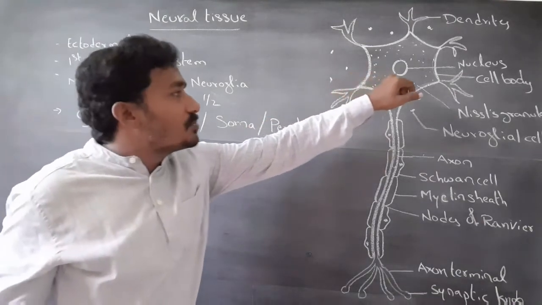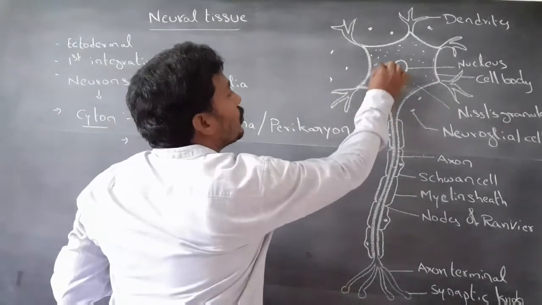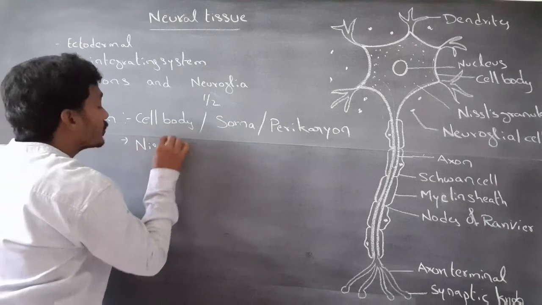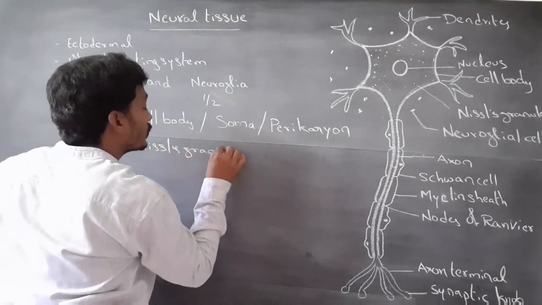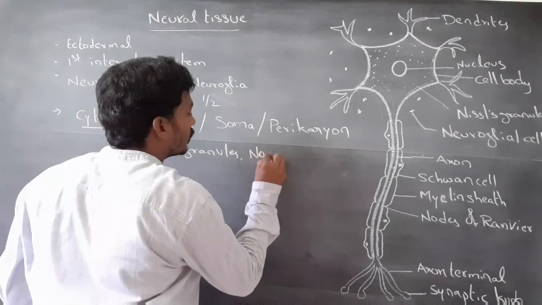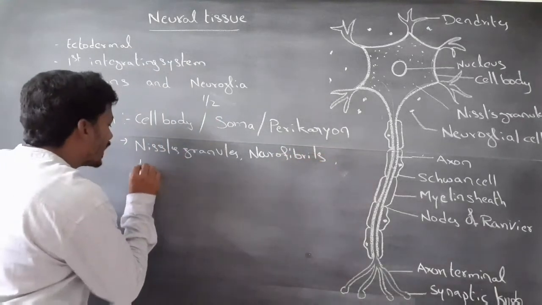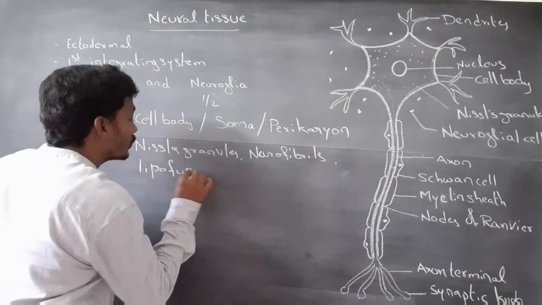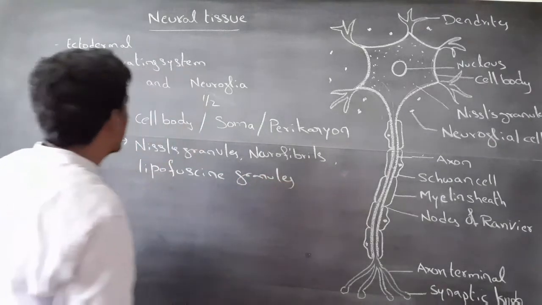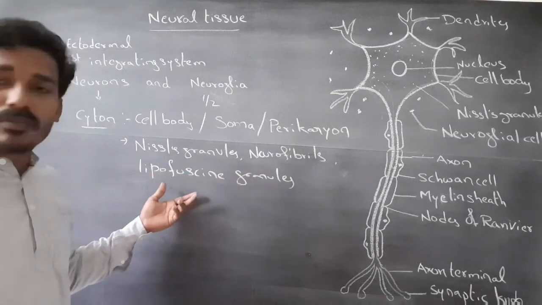It consists of a spherical nucleus. Cytoplasm has visual granules, neurofibrils, and lipofuscin granules.